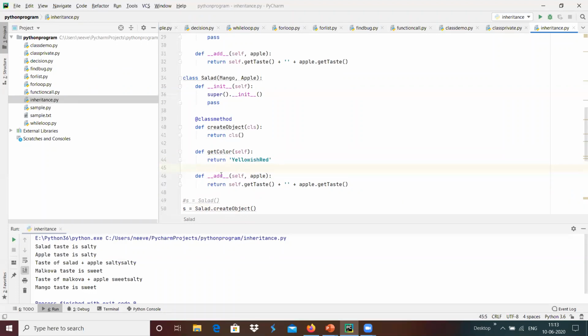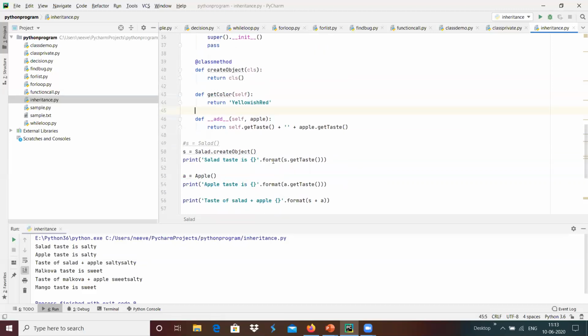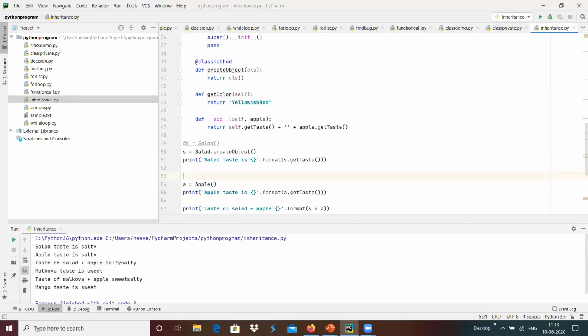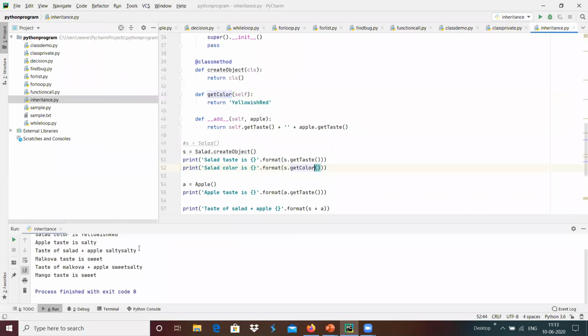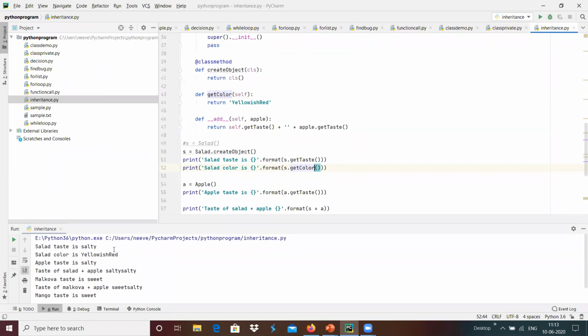For example, in order to access any member function, we basically need an instance. For example, we can do something like salad color is s dot get color. I'm going to run. We got salad color is yellowish red with the help of the instance or object created for this class.